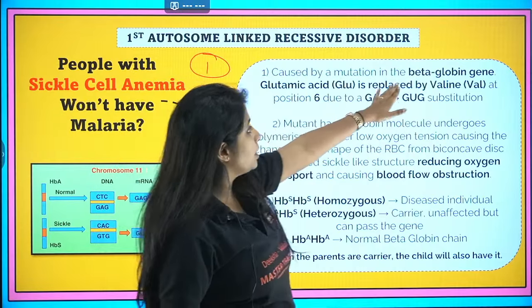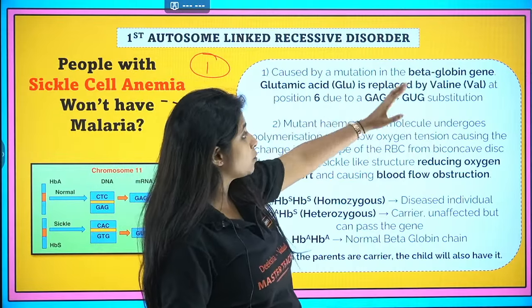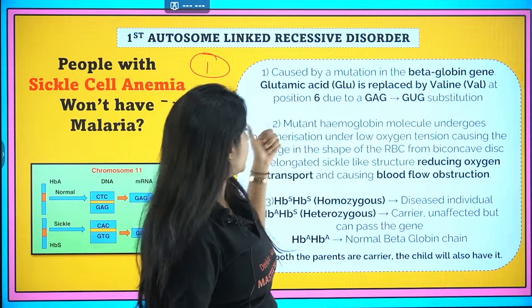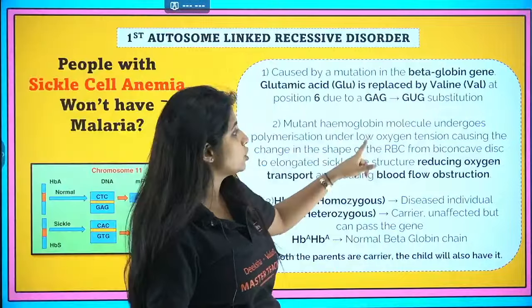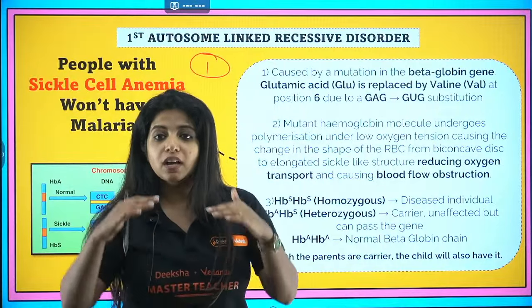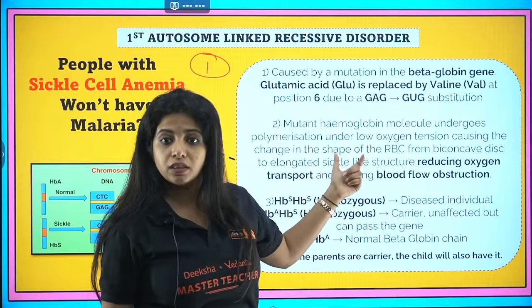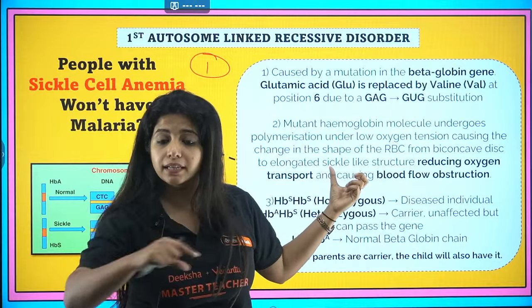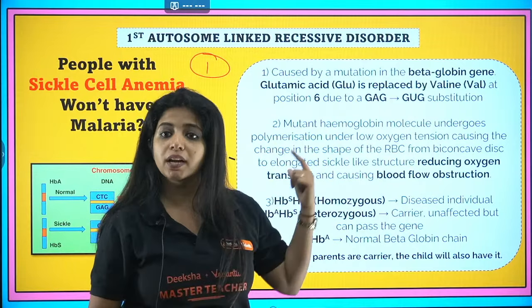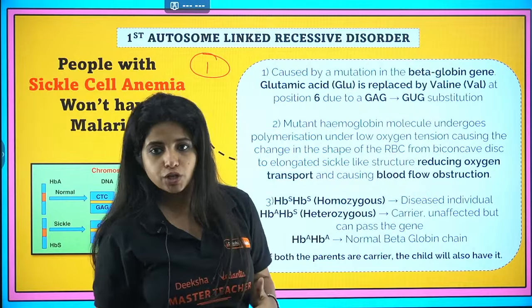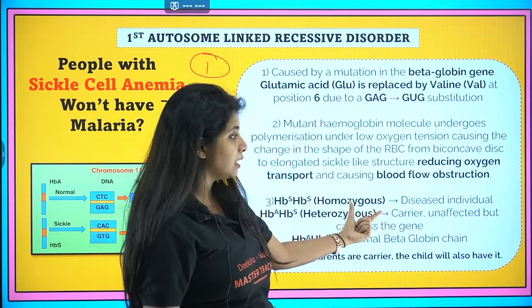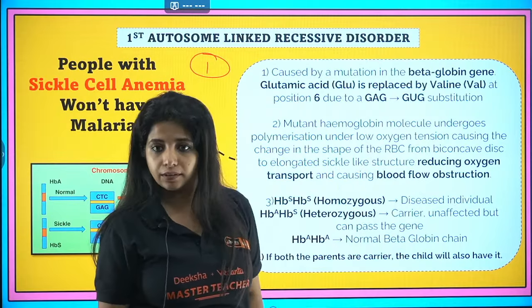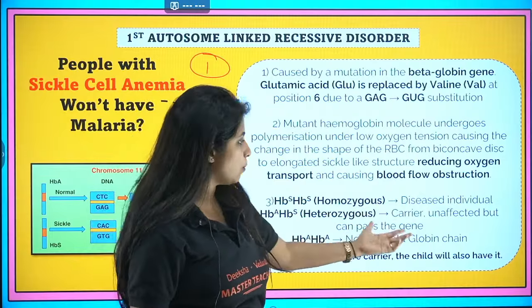So yes, it is caused by a mutation in the beta globin gene, where glutamic acid is replaced by valine at the 6th position. Due to this substitution, the mutant hemoglobin molecule undergoes polymerization under low oxygen tension. This changes the RBC from a biconcave disc to an elongated sickle-like structure, reducing oxygen transport and also causing blood flow obstruction. HbS homozygous condition is where someone will be diseased. HbS heterozygous condition is where someone is a carrier. And HbA is the normal beta globin chain.